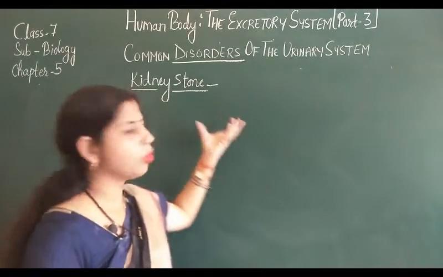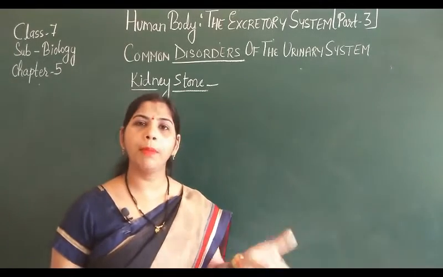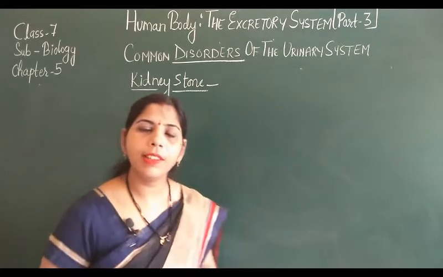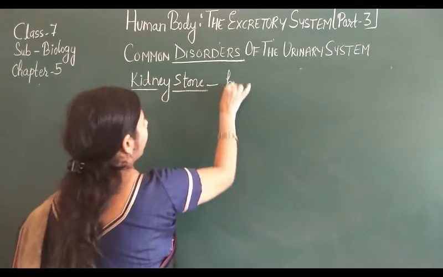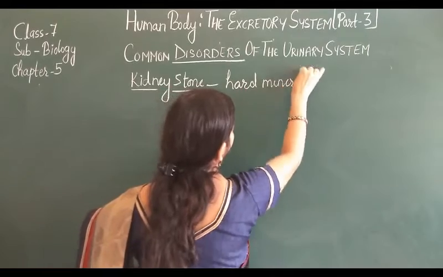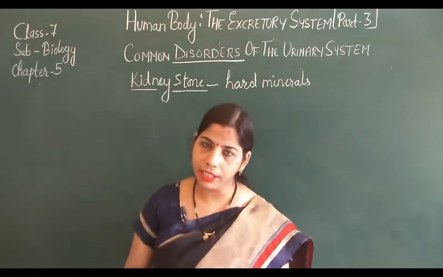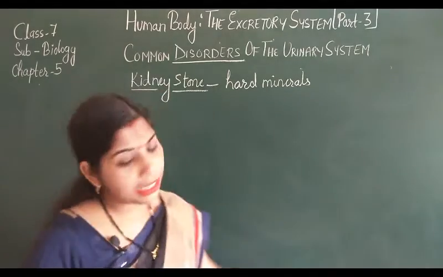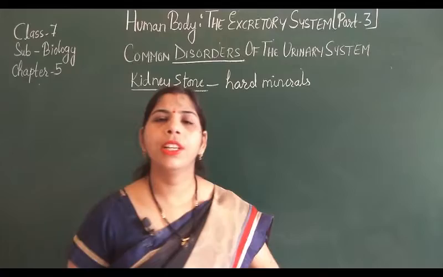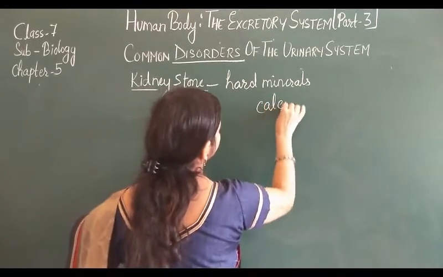As you know, it is called stone, but you are not going to eat bricks and rocks. So if a person takes in food which consists of a huge amount of minerals, like calcium oxalate and calcium phosphate,